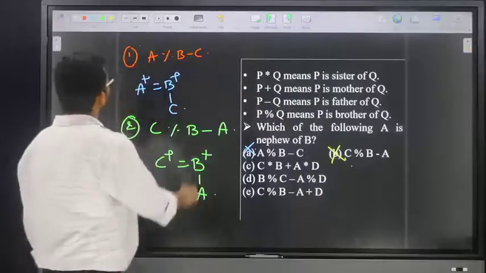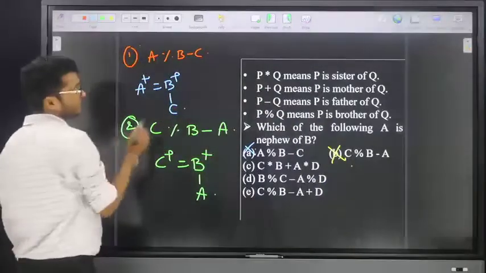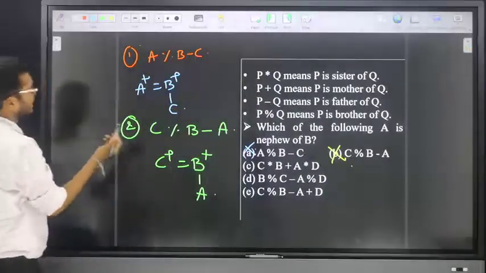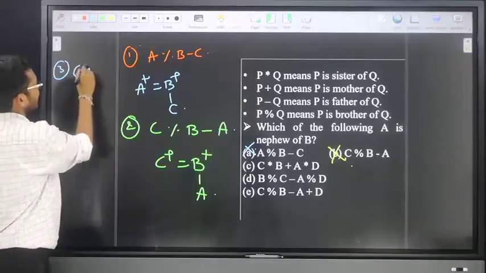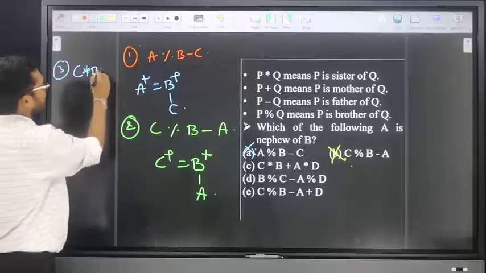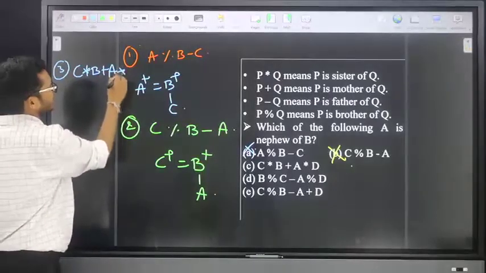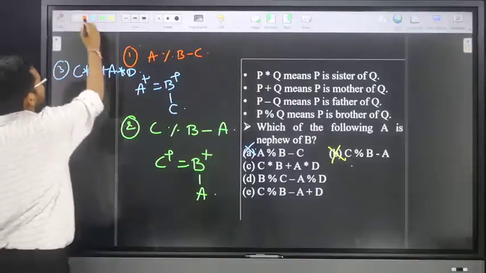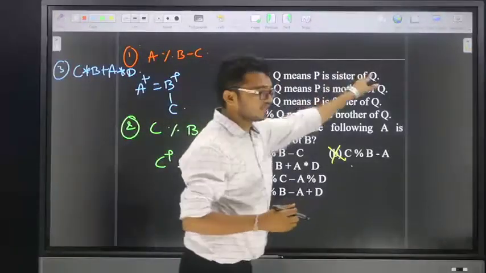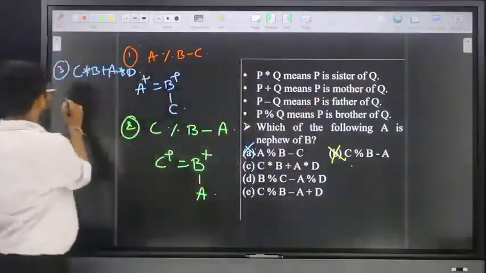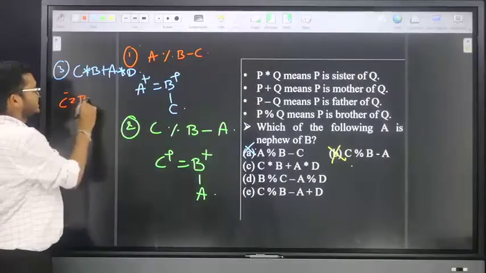Next, friends, go for the third option. Option number three they have given is C star B plus A star D. Here, C star B means what? Star means sister, so C is sister of B.